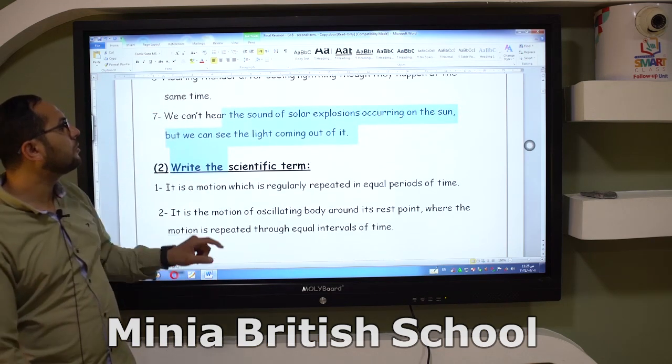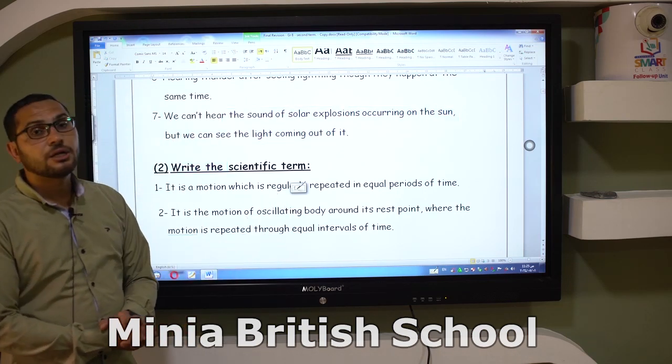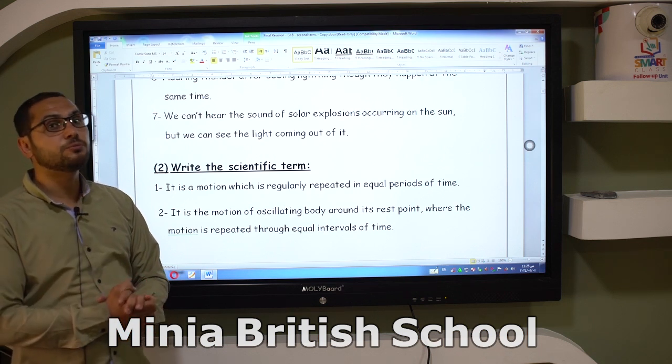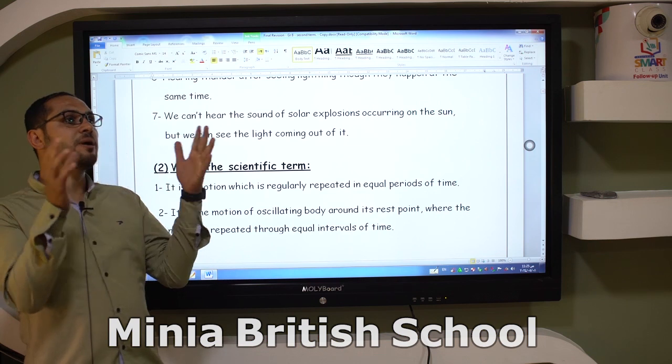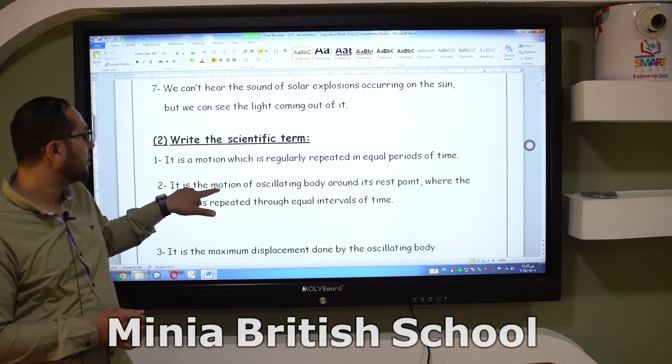We can't hear the sound of the solar explosions occurring on the sun. Why? Because sound needs what? It needs a medium to propagate through, and in space there is no air and there is no gravity.